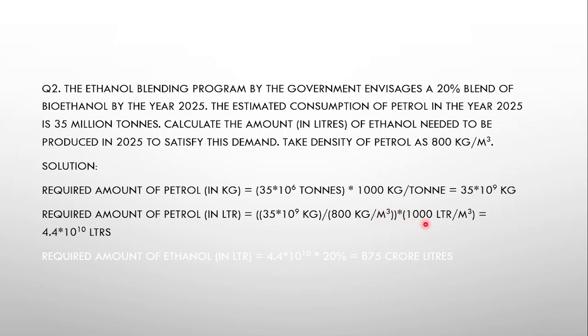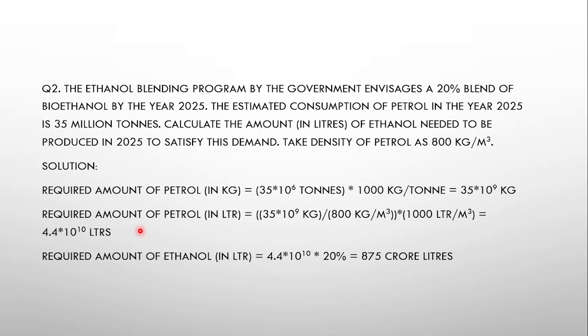You multiply that by 1000, that is 1000 liters in 1 meter cube. You will get this in liters, the amount of petrol required in liters. Then the amount of ethanol required is just 20% of that, which comes out to around 875 crore liters. So much ethanol is required to fulfill that 20% blend by the year 2025.